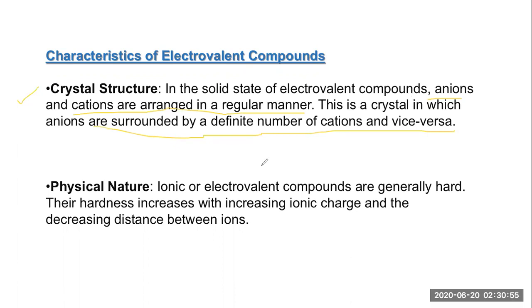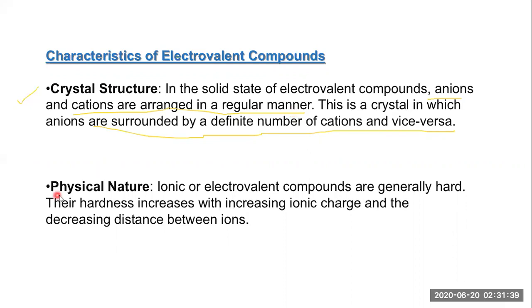Before we move ahead to the physical nature, let's complete one more point which is remaining in the crystal structure. They are arranged in a regular manner. This is the point you have to understand very well. The crystal structure is a regular manner, a repeating structure of atoms or molecules that gets repeated over a long range. In these crystals, anions are surrounded by a definite number of cations and vice versa. So the proper proportions of anions and cations are maintained in a crystal structure, and that's why they show regularity or periodicity.